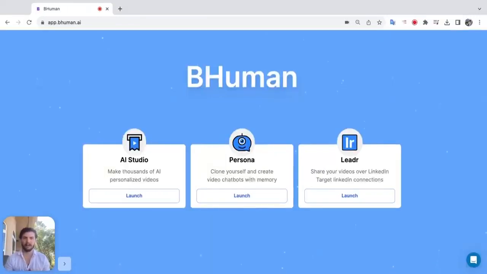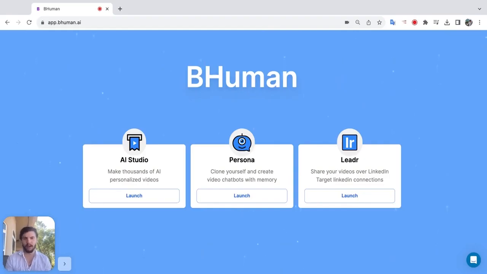AI Studio is currently our main product. It's where you make personalized videos at scale you can send to your audience. We're actually changing your speech in the video so the video is personalized and it all looks real using our groundbreaking AI. When people get these videos, they feel like you just recorded it uniquely for them, so they're blown away, and they take action 4 times more than they would otherwise.